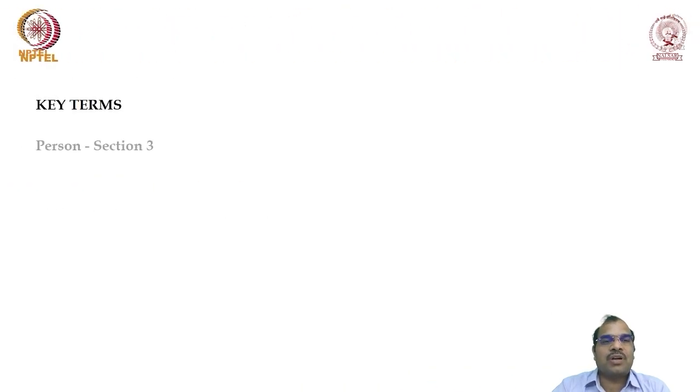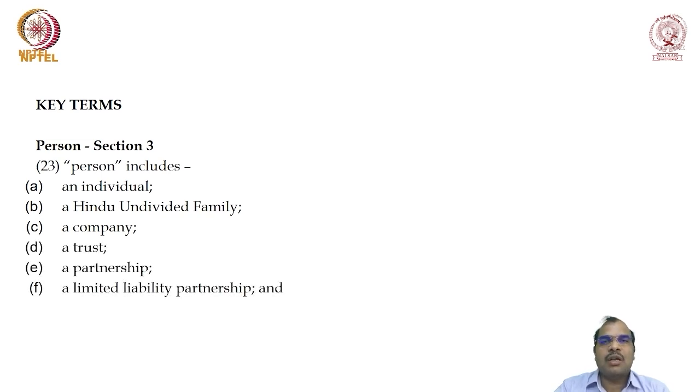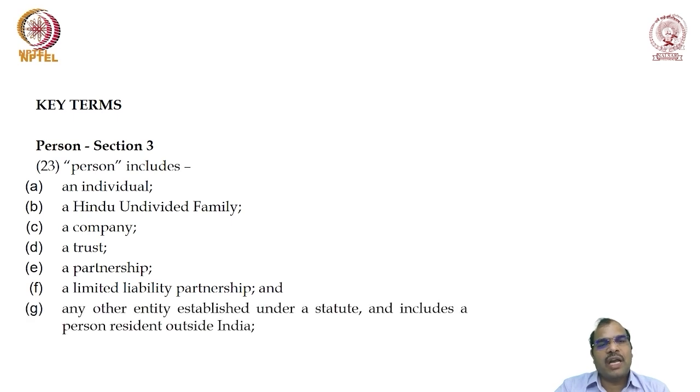Another important definition is person. Who is called a person? We have various categories of persons under the Act. Person includes an individual, a natural person, a Hindu undivided family (HUF), and a company. Company means, as already discussed, a company incorporated under the Companies Act, a trust, a partnership firm, a limited liability partnership firm, or any other entity established under a statute, and includes a person resident outside India.